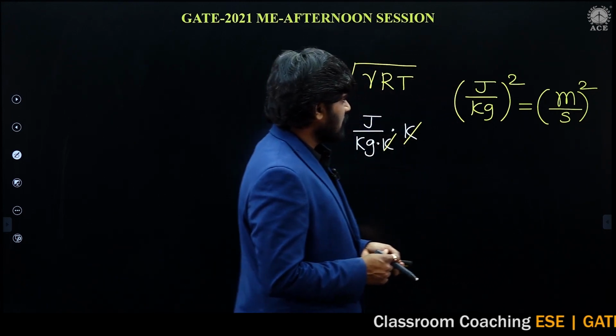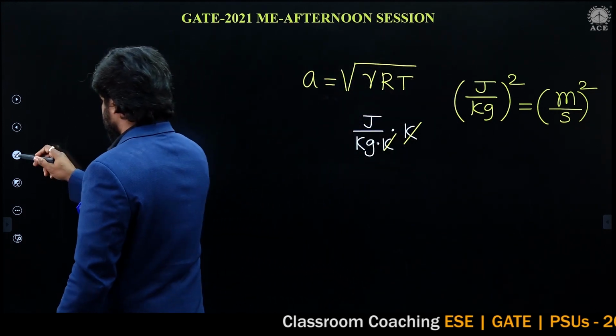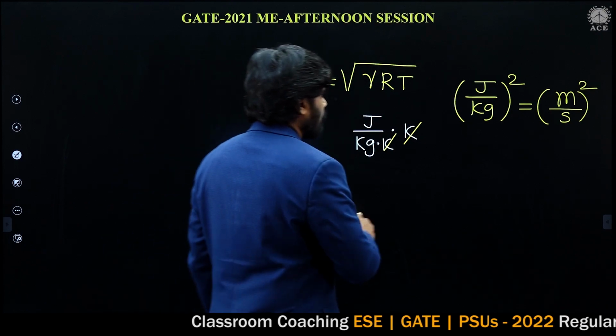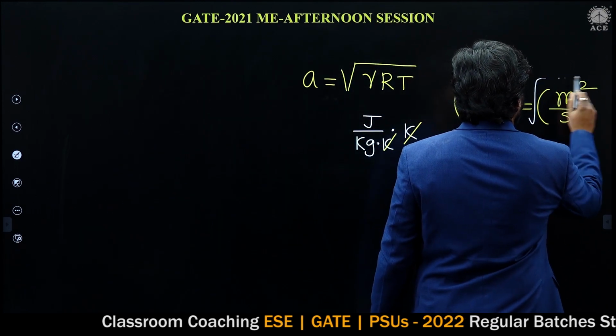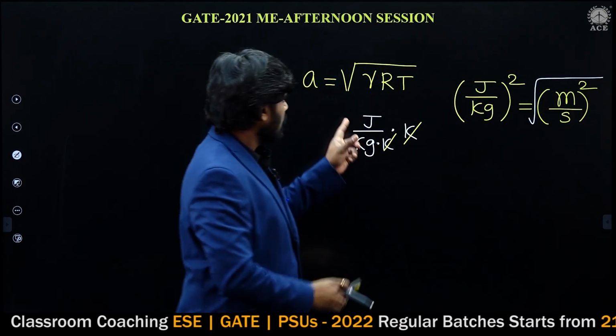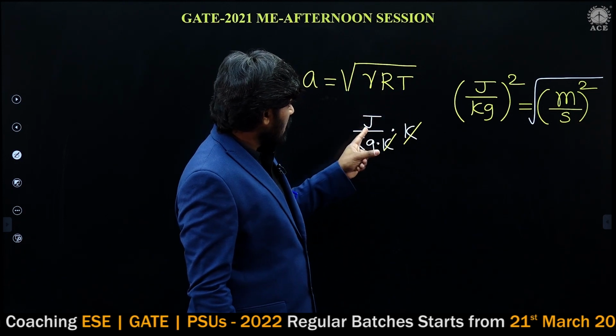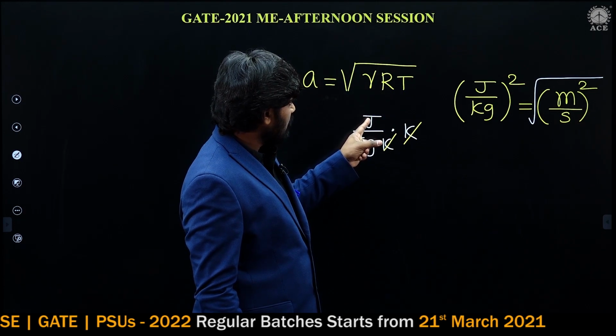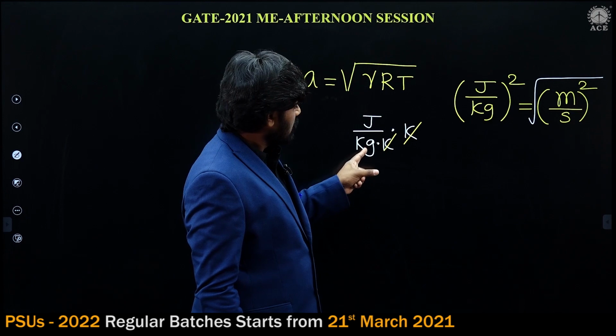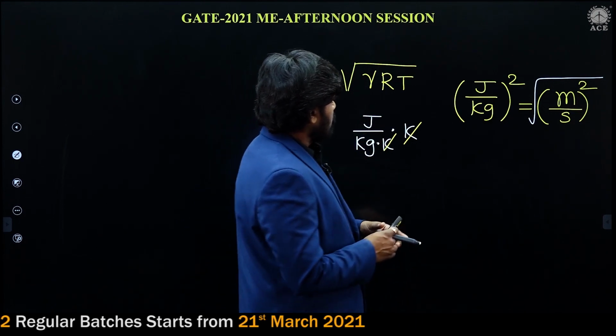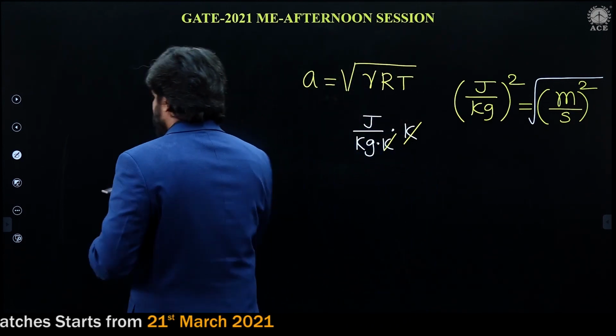Here there is an under root. So under root gamma RT, what is the unit? Joule per kg.